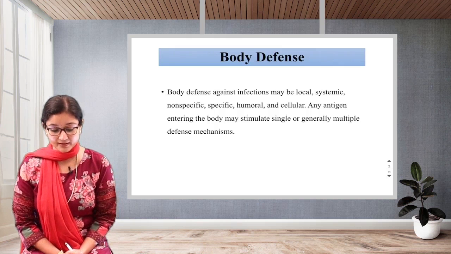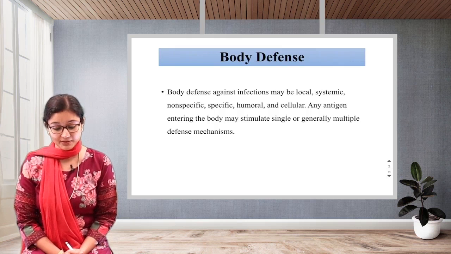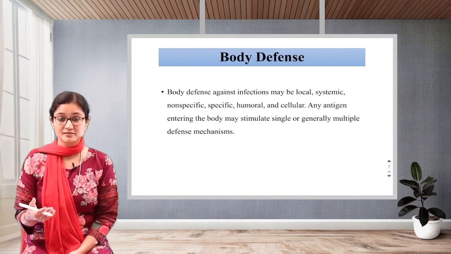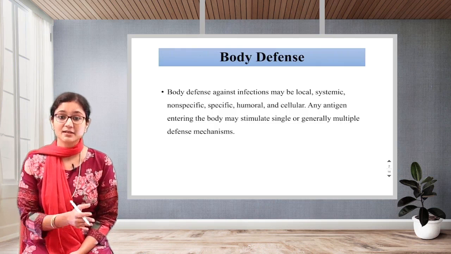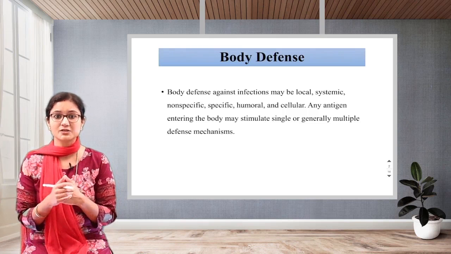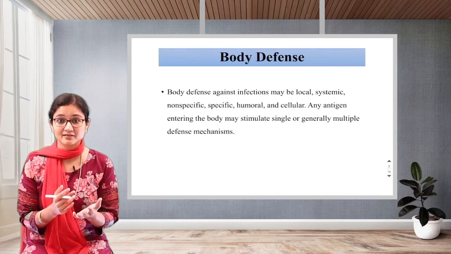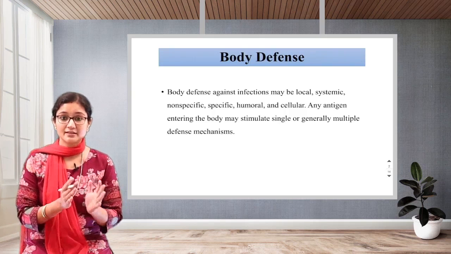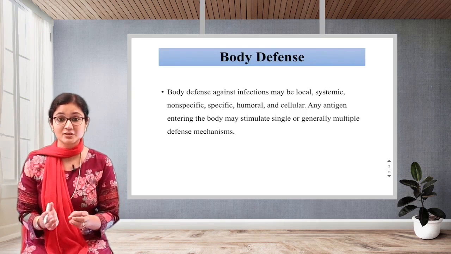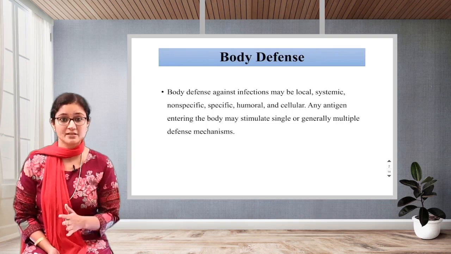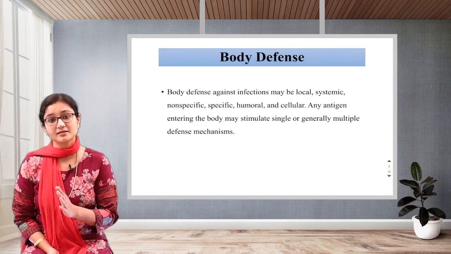Body defense against infections may be local, systemic, non-specific, specific, humoral and cellular. Our body's defense against various infections can be at these different levels. At the local level, for example, if you get hurt, there is a cut over here, it nicely starts to heal, right? So it can be either local or systemic, meaning the whole body. Either it can be specific, non-specific, humoral, or cellular, at the cell level. That is, at different levels our body works for the defense. Against what? Against various infections.